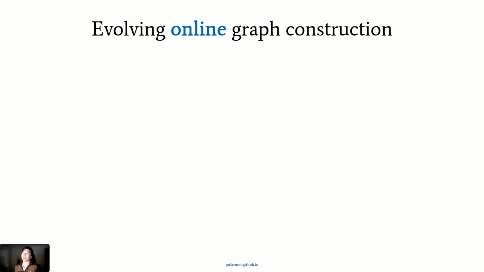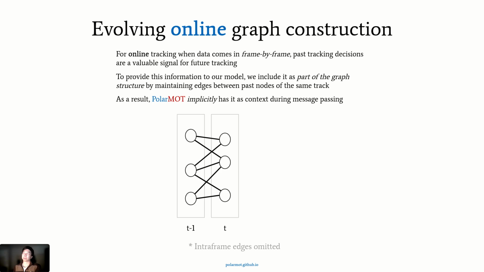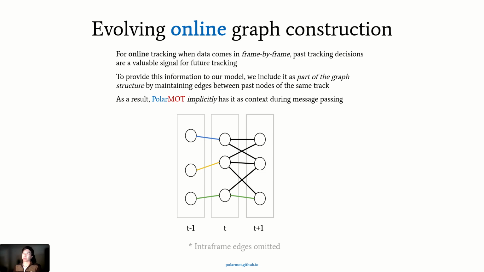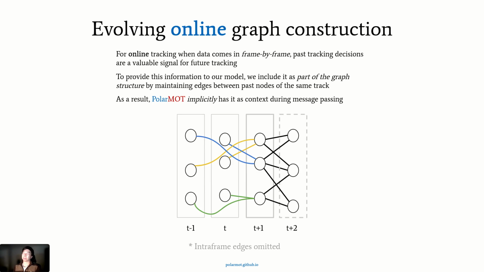And lastly, we show how to bring our method to online streaming scenarios by defining our input graph so that it evolves over time to maintain sparsity and retain a global temporal receptive field.